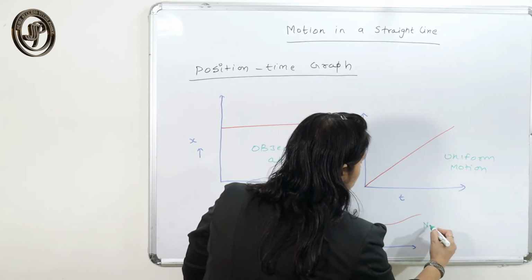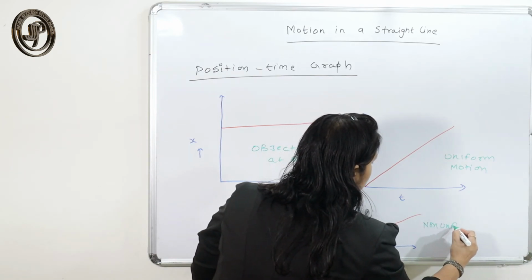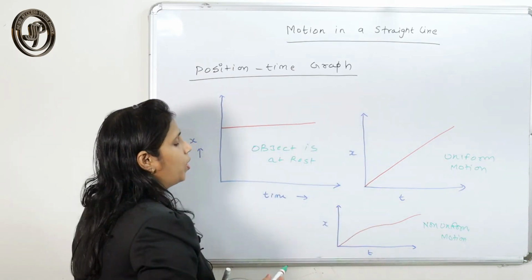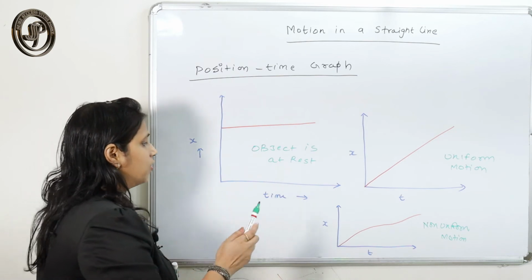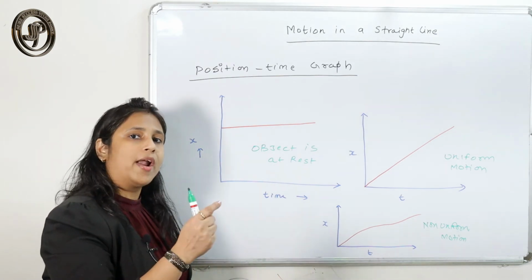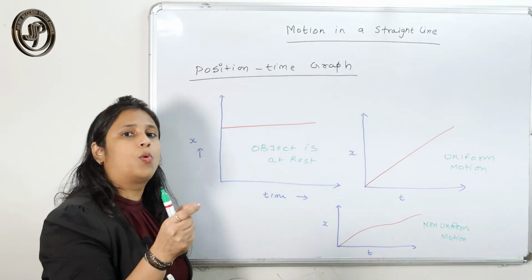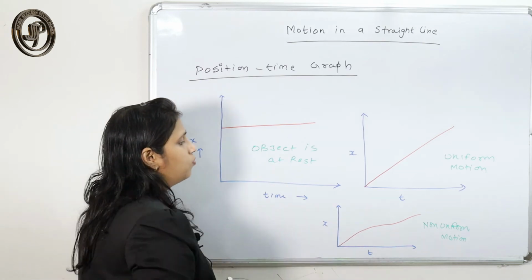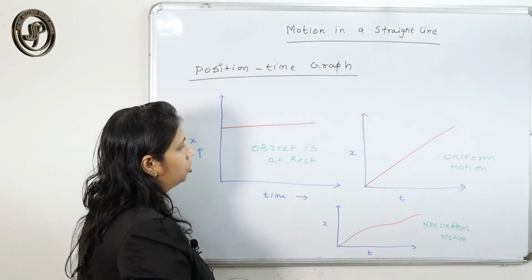Here your motion is called non-uniform motion. So what is non-uniform motion? When a body travels equal distance in unequal intervals of time, or if the body travels unequal distance in equal intervals of time, that type of motion is non-uniform motion.